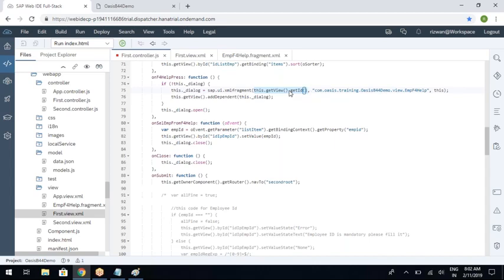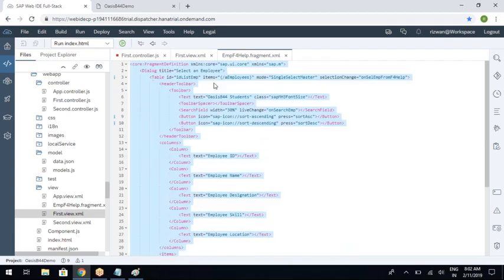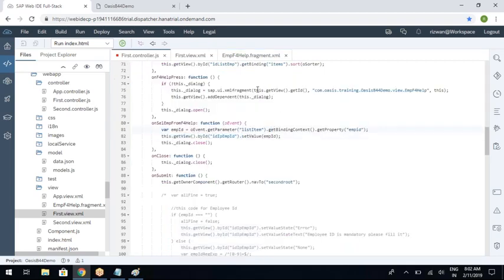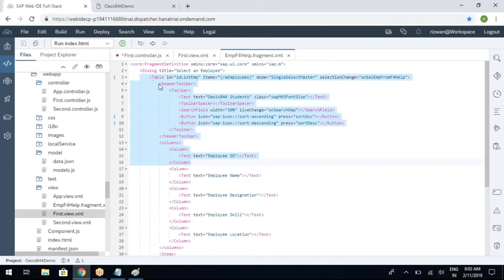So what is the advantage if you write like this? The way you are accessing the view UI elements by using this.getViewById, similarly you can access your fragment UI elements also by using this.getViewById. If you don't write like this, for example, you have removed this, then you cannot access these UI elements.